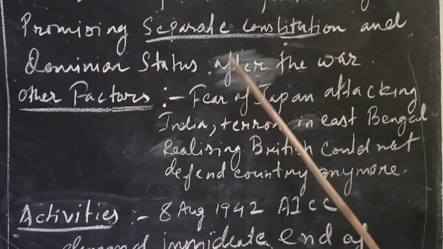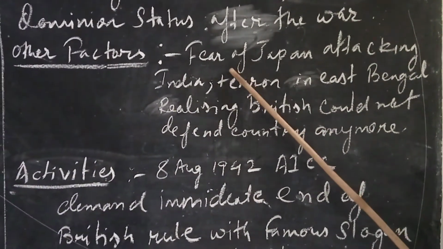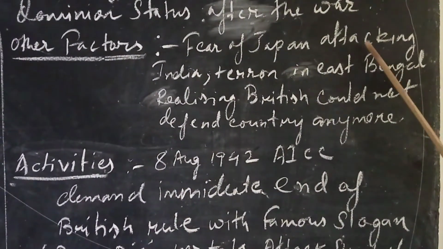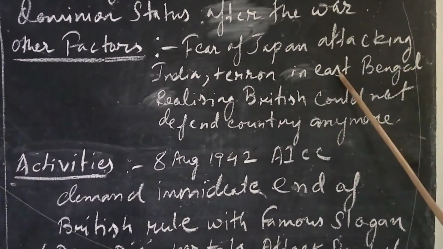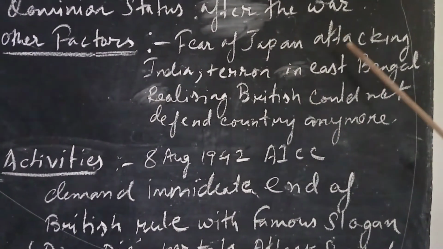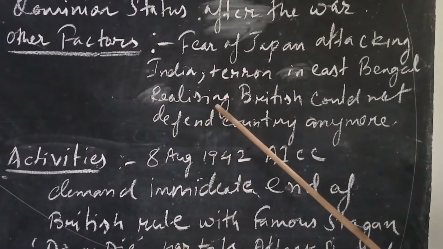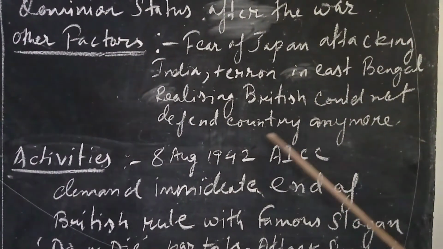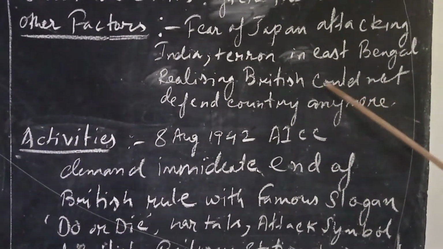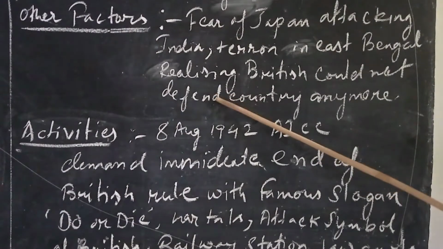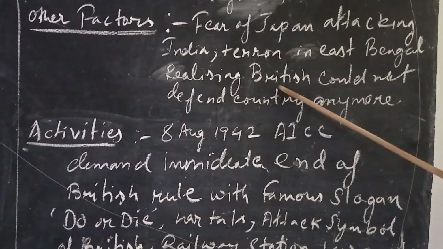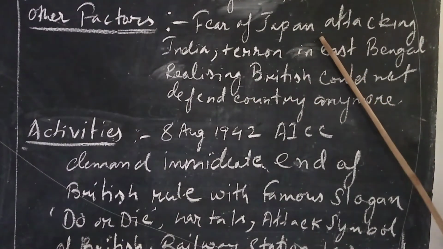Looking at the other causes of the Quit India movement, one of the factors was the fear of Japan attacking India. Then there was terror in East Bengal. Also, Indians realized the British could not defend the country anymore. They had become weak and were not going to defend the country, and these were also some of the factors which led to the Quit India movement of 1942.